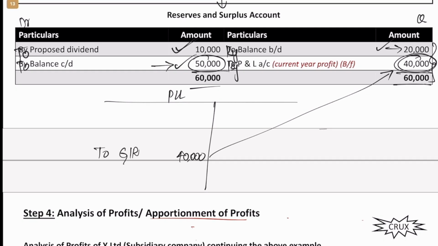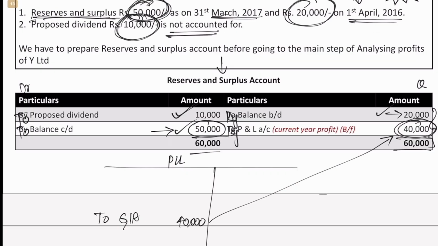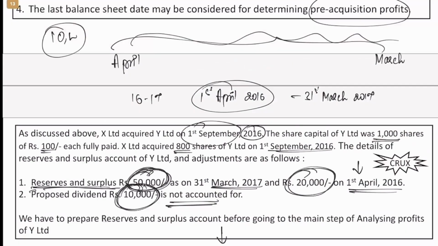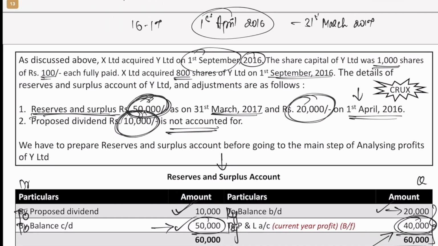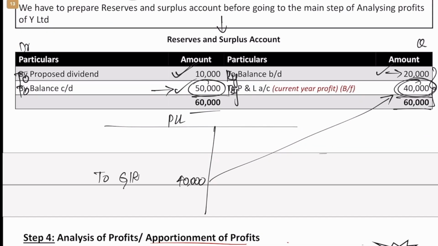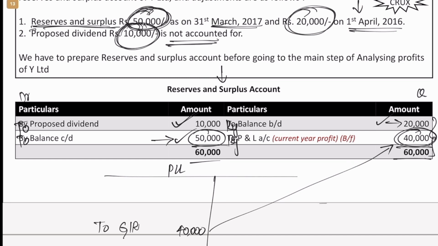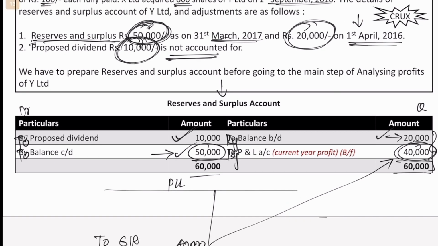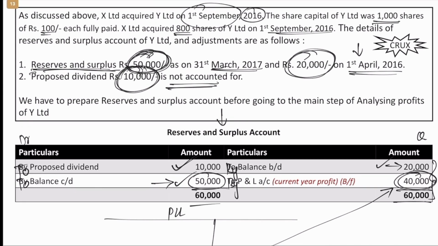So now this is with respect to the reserves and surplus account. Have they mentioned anything else in the problem? Nothing else has been mentioned. So we only looked at the reserves and surplus. Sometimes they will also give the data similarly with respect to the profit and loss account as well. Meaning they will give the opening balance of P&L, closing balance of P&L, and maybe we'll have to calculate things like how much profits the company actually earned during that year. So that also we will see in a second.